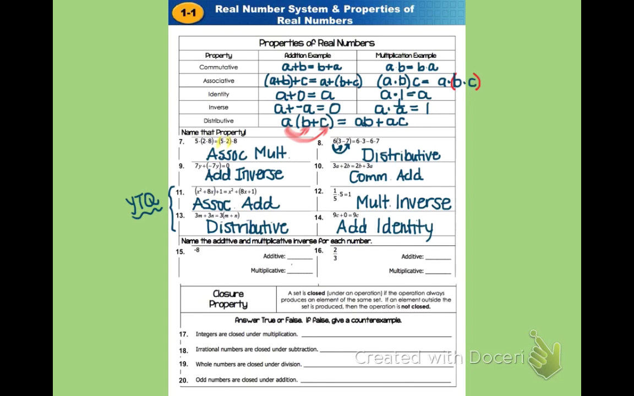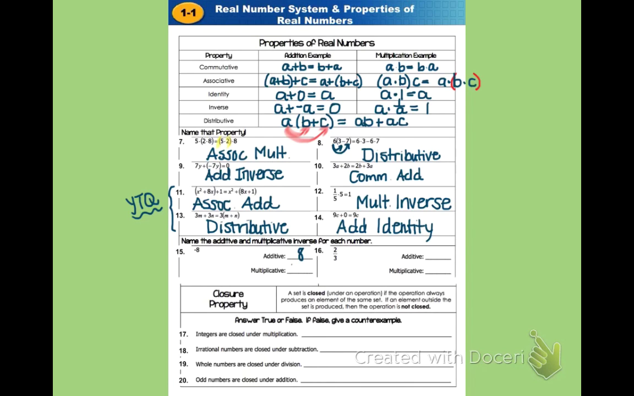Now for the next couple of examples, we are going to be naming the additive and multiplicative inverse for each number. So in number 15, we have negative 8. Well, when you think about the additive inverse, we want to know the number we'd have to add to negative 8 to get back to 0. So in other words, we're looking for its opposite in terms of the additive inverse. And so the opposite of negative 8 is, of course, 8.